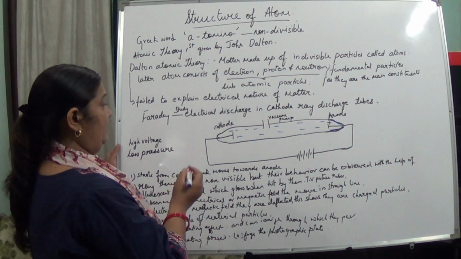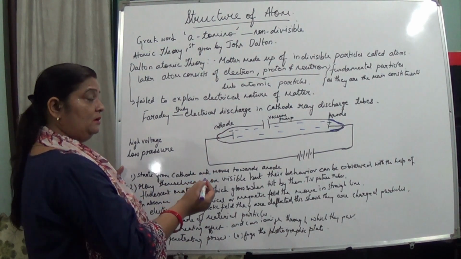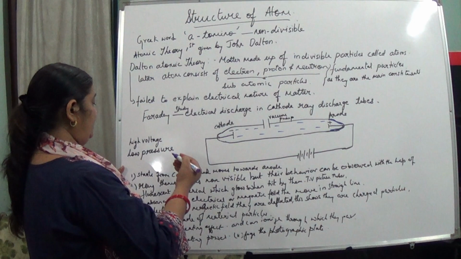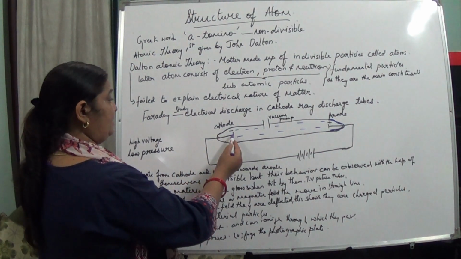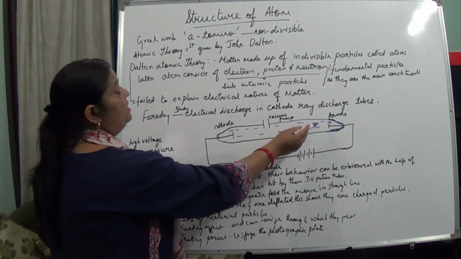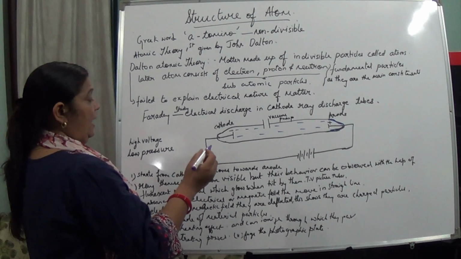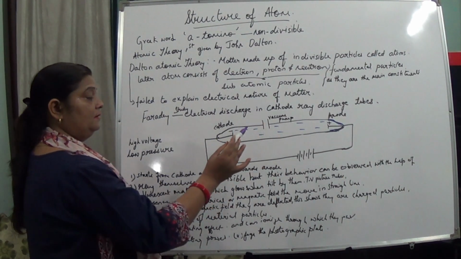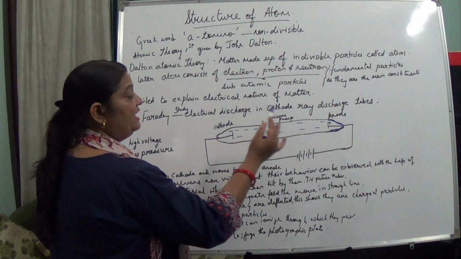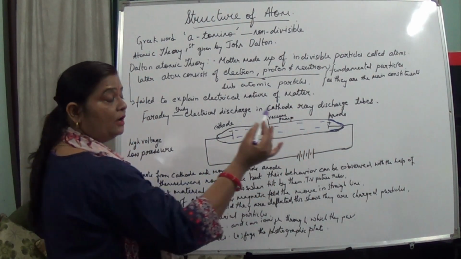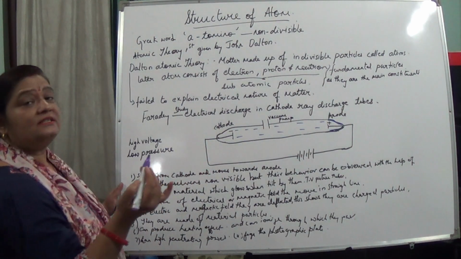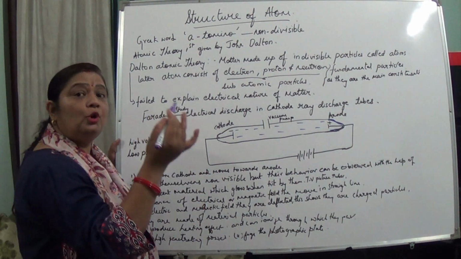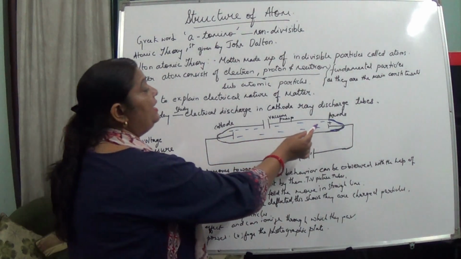So from this experiment he concluded that the rays start from the cathode and move towards the anode. These rays are themselves not visible, but their behavior can be observed with the help of fluorescent material, which glows when it is hit by them.